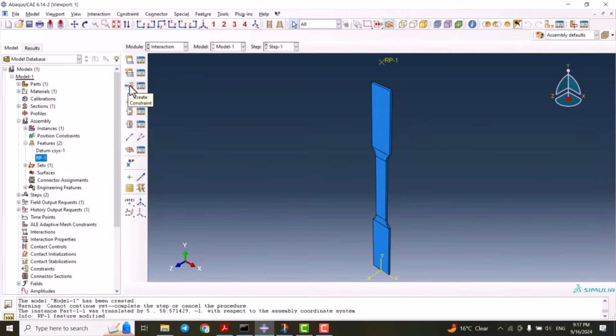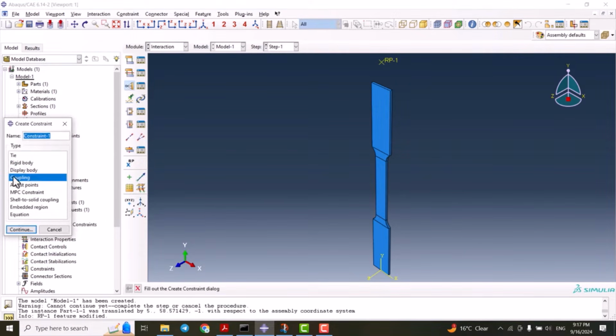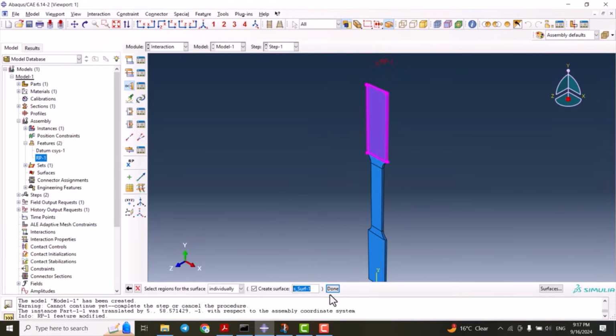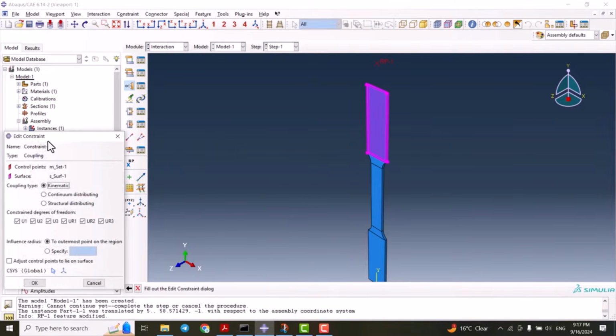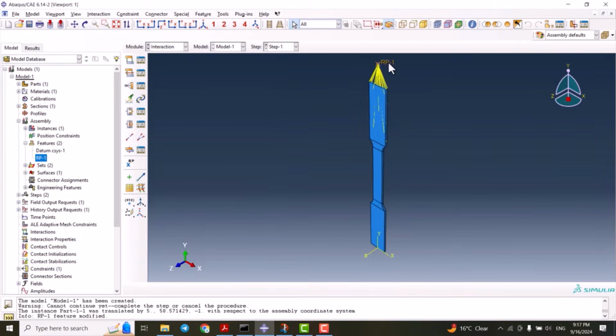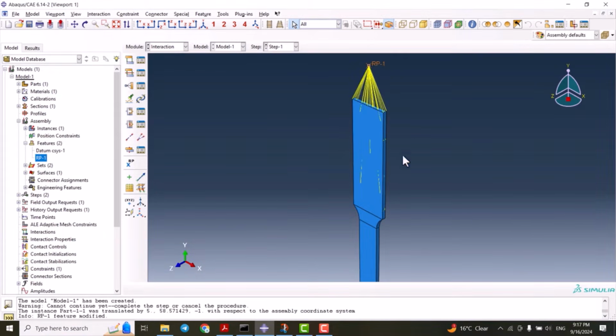Here, by selecting create constraint, I'm going to use the coupling. By clicking continue, we select the reference point, and the surface we're going to select, this surface, and couple it to the reference point, and OK. So this reference point is representing this whole region.